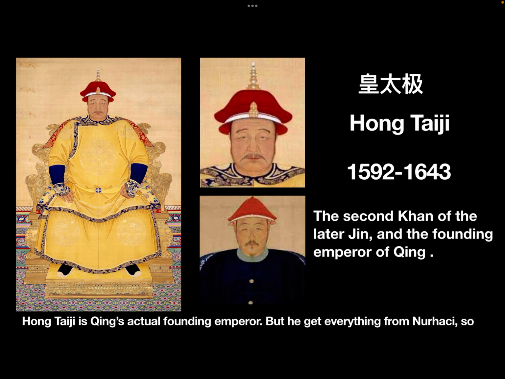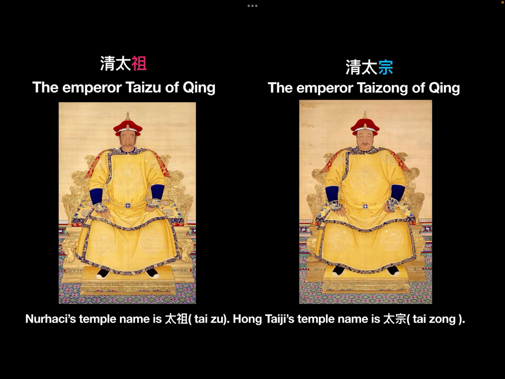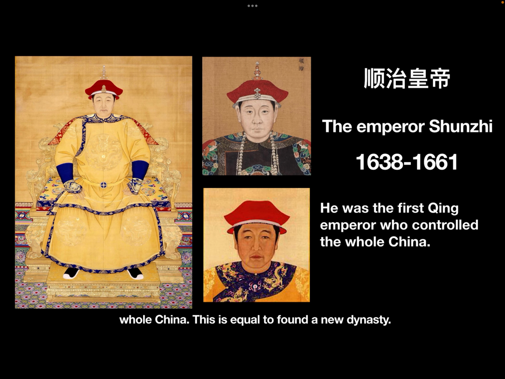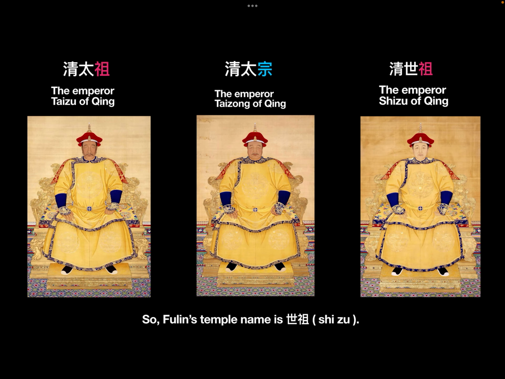Huang Taiji is actually Qing's founding emperor, but he got everything from Nurhaci. So, Nurhaci's temple name is Taizu. Huang Taiji's temple name is Taizong. Fulin was the third emperor of Qing, but he was the first Qing emperor who controlled the whole of China. This is equal to founding a new dynasty. So, Fulin's temple name is Shizu.